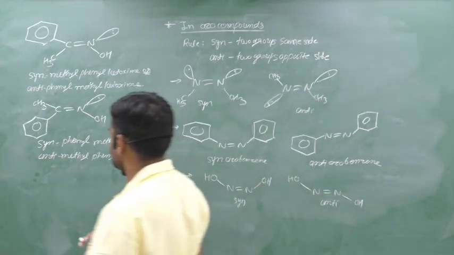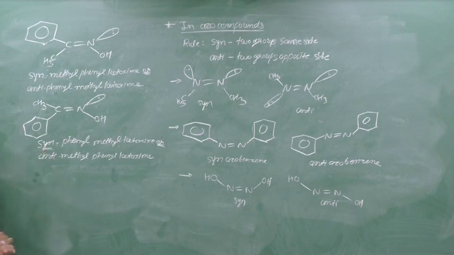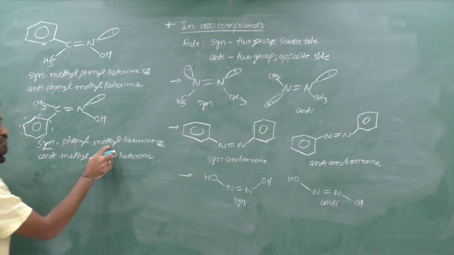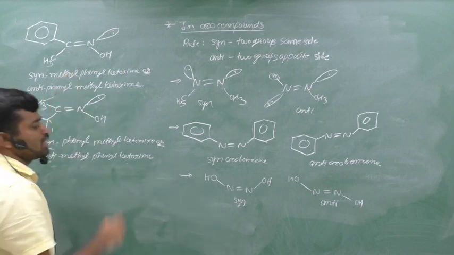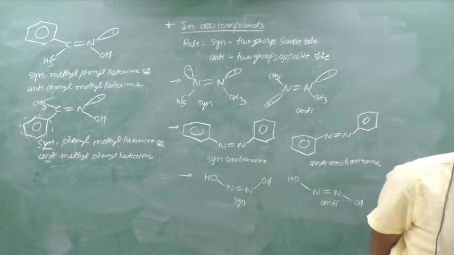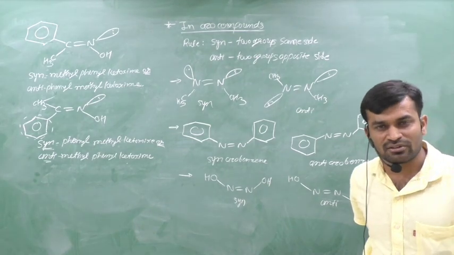Next example is like that. CH3, C double bond N, phenyl ring, OH and lone pair. Suppose here we write syn. Therefore what is the first group in the name? It is on the same side as OH, which is phenyl, syn-phenyl methyl ketoxime. Here if we write anti, then the first group is on the opposite side from OH, which is methyl, anti-methyl phenyl ketoxime. Both names are correct. And the last one, geometrical isomerism in nitrogen containing compounds.